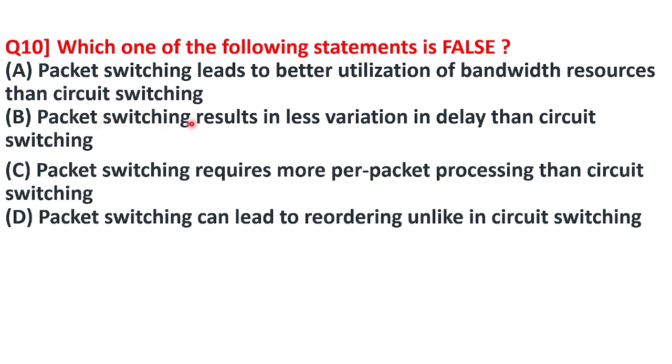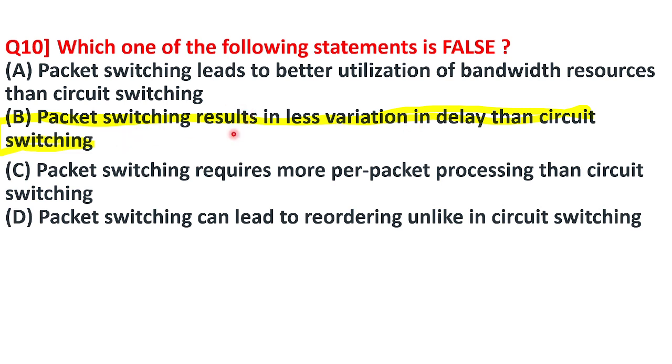Okay, it is false because packet switching is not resulting in less variation. There is no guarantee that it will result in less variation in delay than circuit switching. So option B is not correct. The third option is packet switching requires more per packet processing than circuit switching. This is also correct. Option D is packet switching can lead to reordering unlike in circuit switching. This is also correct. So option B is the answer, because packet switching results in less variation in delay than circuit switching is wrong.